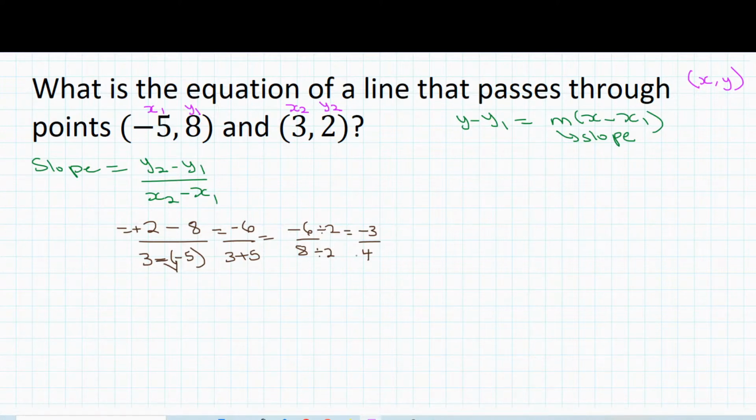Now we need to go ahead and get the value of y1 and x1. We can just use this right here. We have x1 and y1 here. So now we're going to take all of those pieces of information and we will substitute into this equation. So now we have y minus y1, which is 8. Y minus 8 is equal to m, which is -3 over 4, our slope, multiplied by x, and then minus x1, which is -5.